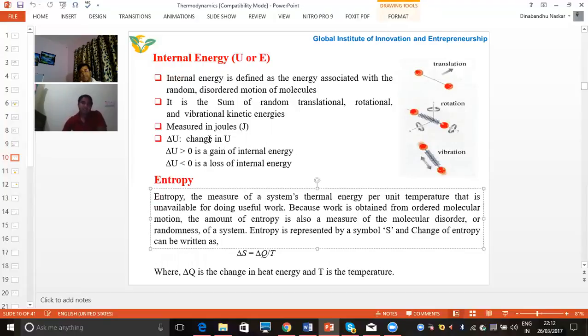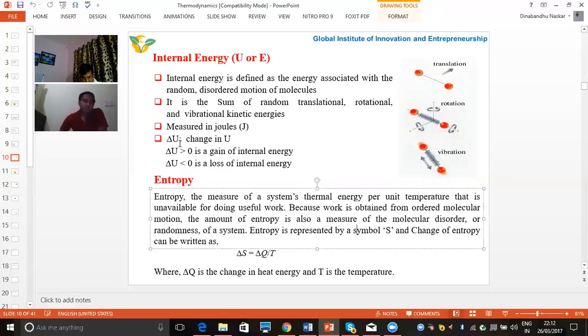Now internal energy, because in thermodynamics everywhere we are dealing with the internal energy, we are not dealing with the temperature. So internal energy is defined as the energy associated with the random disorder motion of the particles. Random disorder motion considers translational motion, rotational motion, and vibrational kinetic energy, that you can see here. This is the translational motion, this is the rotational motion, and this is the vibrational motion. All these motions combined together contribute to the internal energy. The unit of internal energy is joule, or we can also write it in kilojoule.